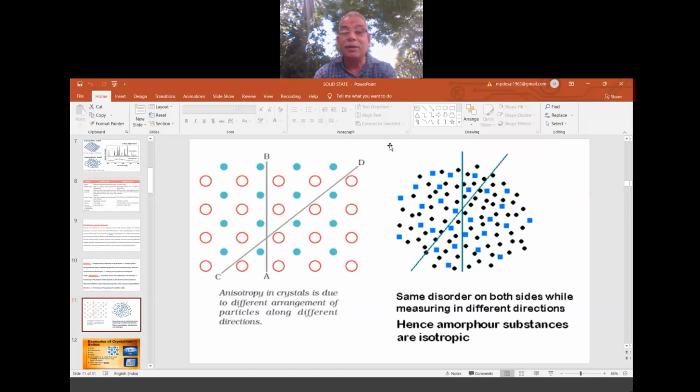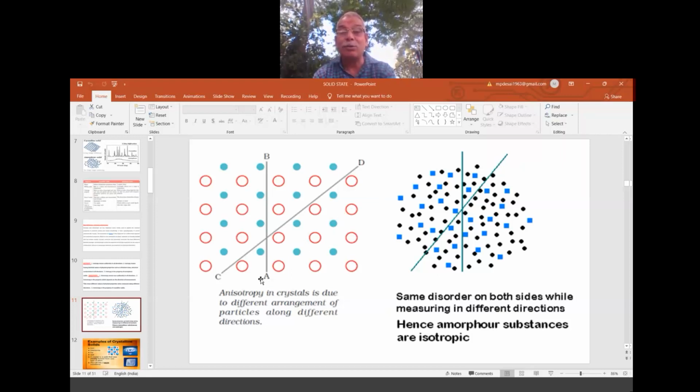Okay. But now you concentrate on the CD line. When you consider the CD line, what can you see? First red, blue, red, blue, red, blue. So between the two, three triangular red, one blue. So that means along CD, one pattern we see. So depending upon this pattern, the property you can measure. So that's why the property changes. So that's why they are not the same.